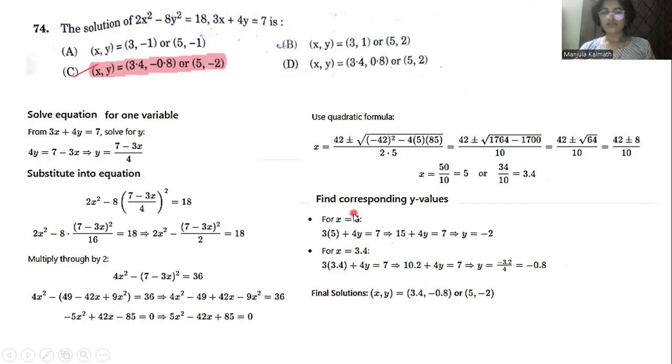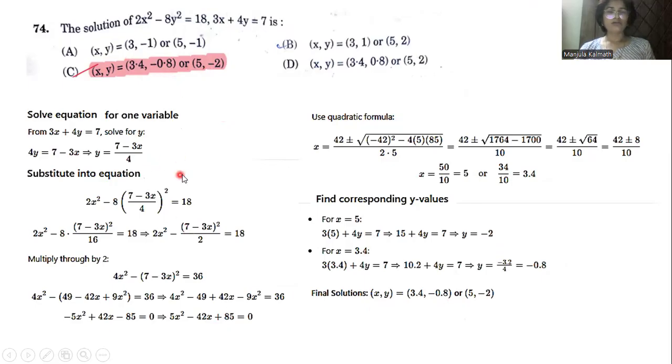When x is 3.4, y is -0.8, and when x is 5, y is -2. So the result of this question is option C: (3.4, -0.8) and (5, -2). It is very simple.